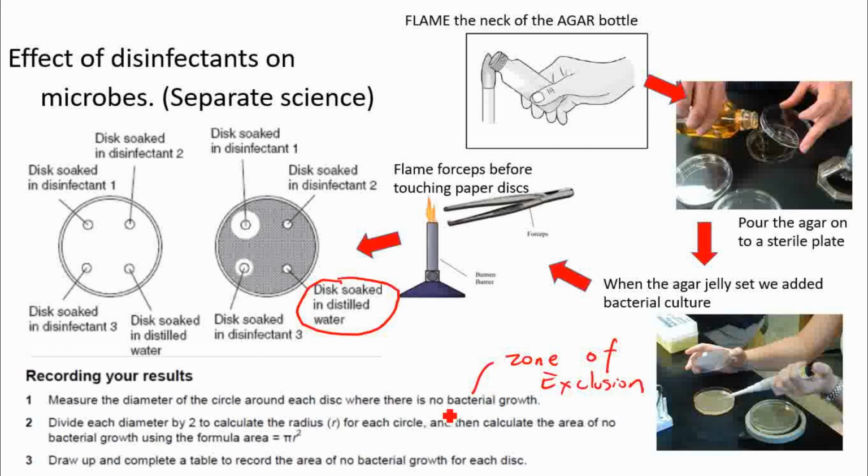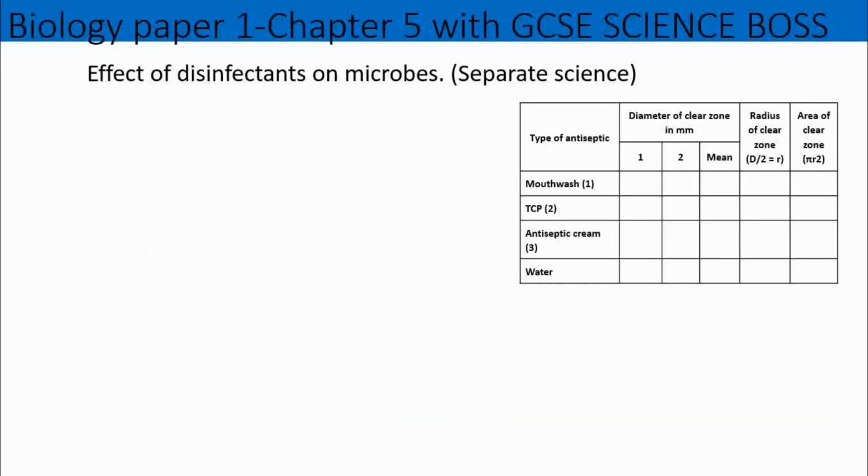And then you can also work out the area where there's no bacterial growth. So you can use pi r squared, then you draw up your table and fill in the necessary information. So here's an idea of what the table would look like. You have your clear zone, your radius, and then your area, and you have your different antiseptics used here.